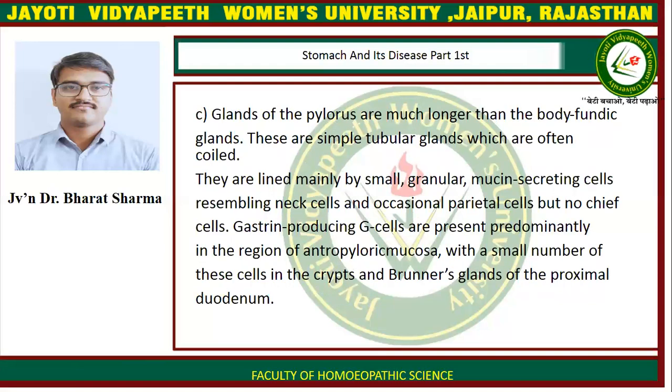Now, the third type, glands of the pylorus, are much longer than the body or fundic glands. These are simple tubular glands which are often coiled. They are lined mainly by small granular mucin secreting cells resembling neck cells and occasional parietal cells, but no chief cells. Gastrin producing G cells are present predominantly in the region of the antropyloric mucosa, with a small number of these cells in the crypts and Brunner's glands of the proximal duodenum.